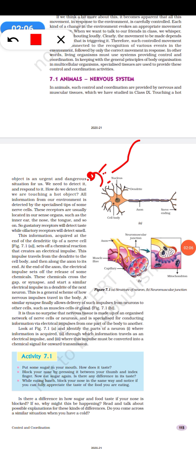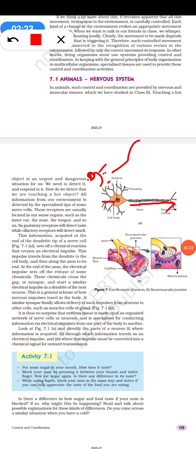This impulse travels from the dendrite to the cell body, then reaches the axon and the axon terminal. The electric impulse sets off the release of some chemicals.